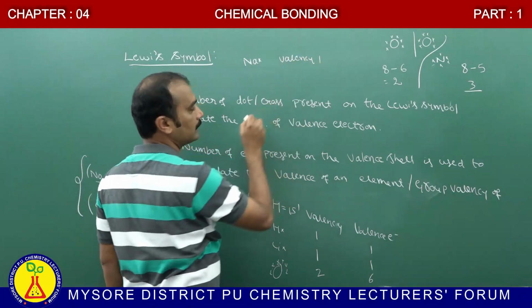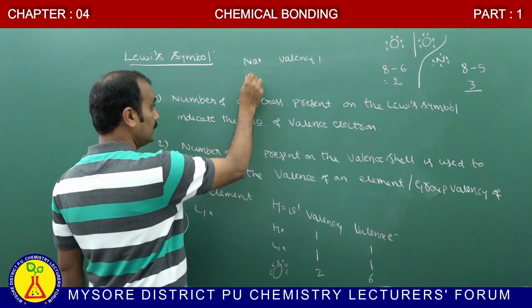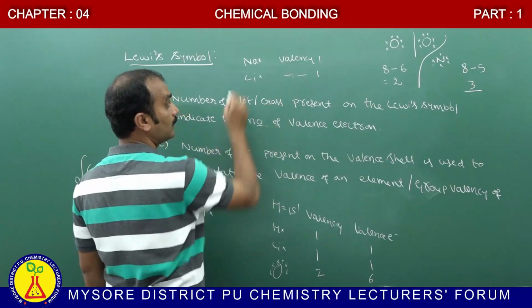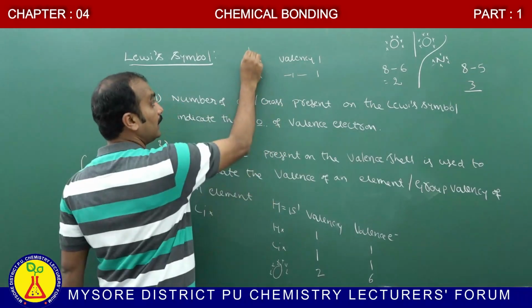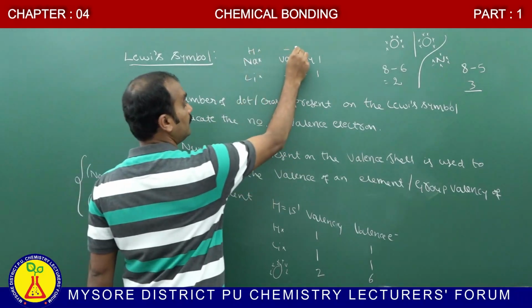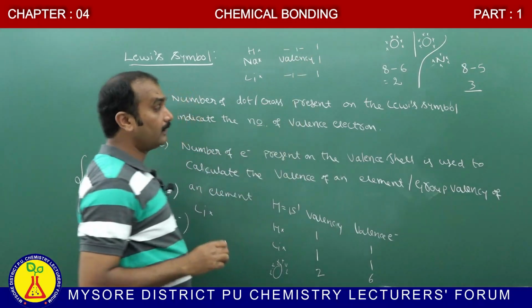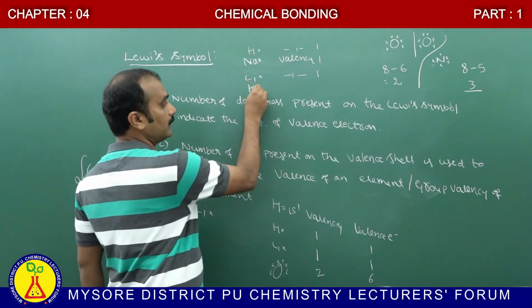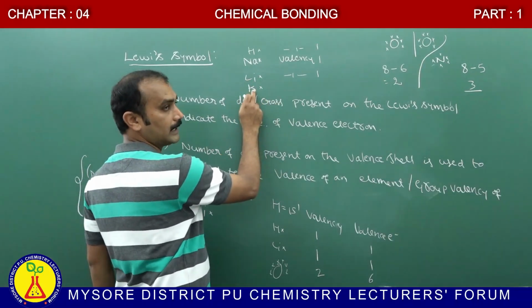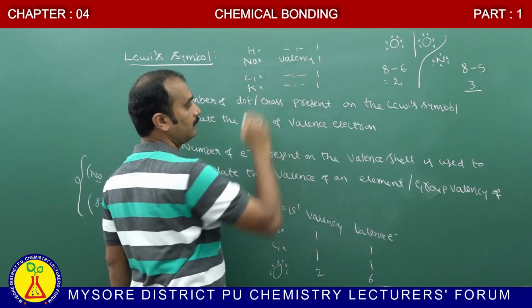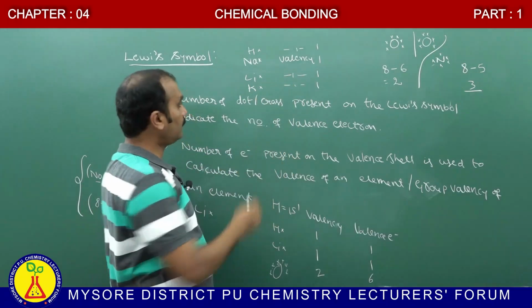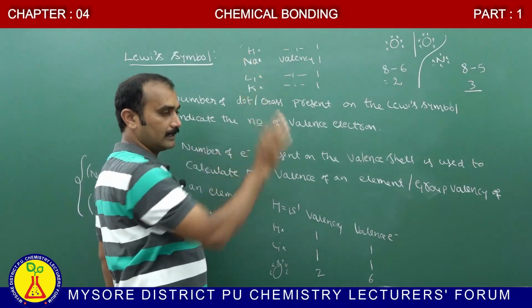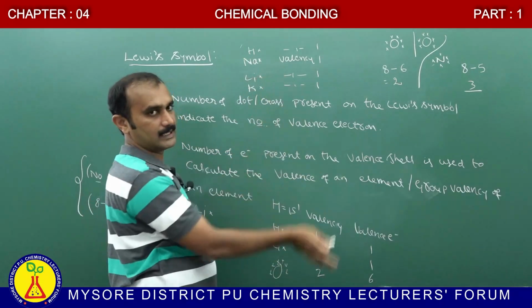For lithium, the valency is 1, and similarly for hydrogen, the valency is 1. Therefore hydrogen, sodium, lithium, and similarly potassium, only 1 dot is present. What is the valency? Only 1. Therefore, in all these cases, sodium, lithium, potassium, the valency is 1.